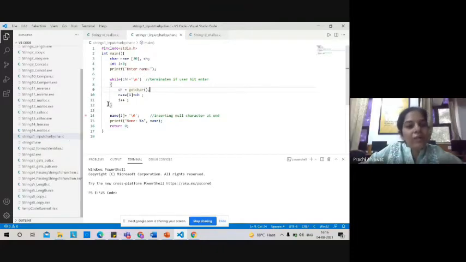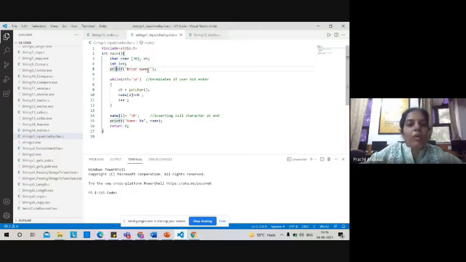So this is the first program. In this program, we have declared a header file. Thereafter, we have declared a character array over here. So that means we are using a string. And here in this case, string size is 30. So that means at max, we can store 29 characters into it.